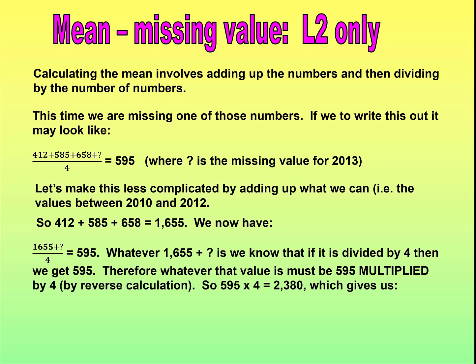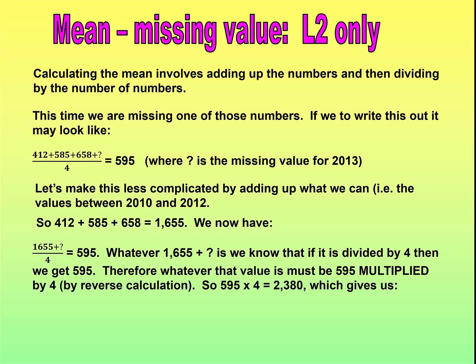Whatever 1655 plus our missing value is, if we divide that number by 4, the answer is 595. That must mean that 1655 plus our missing number is 4 times the size of 595. So whatever that value is must be 595 times 4.